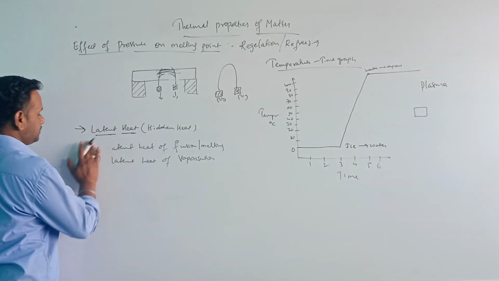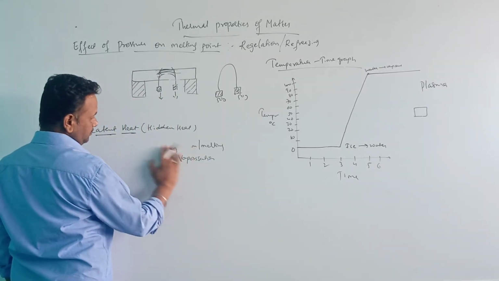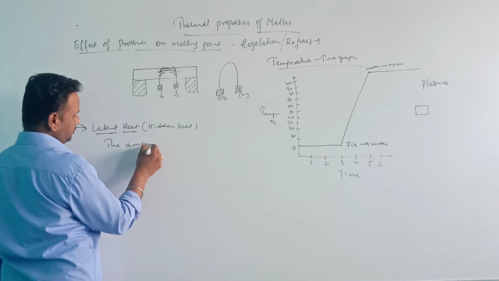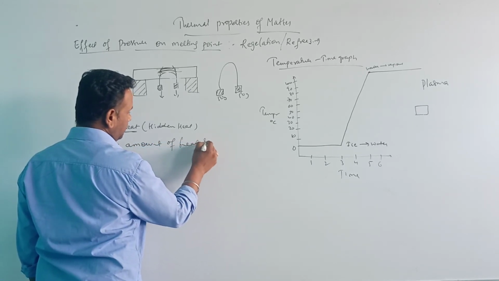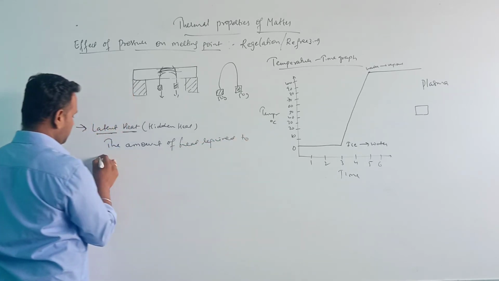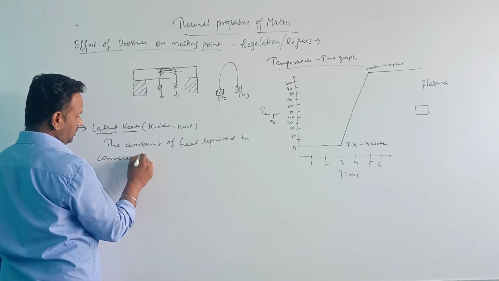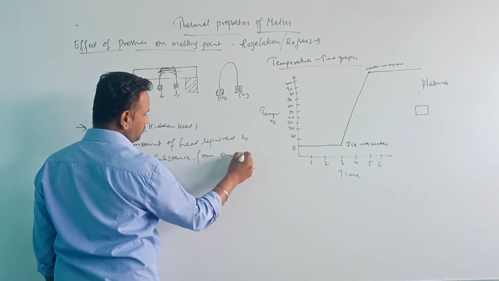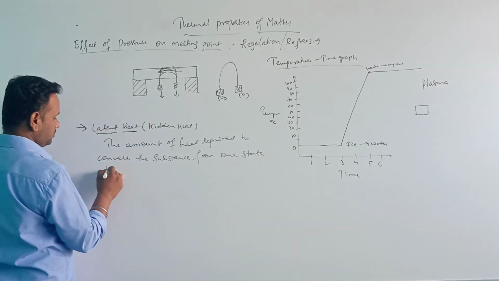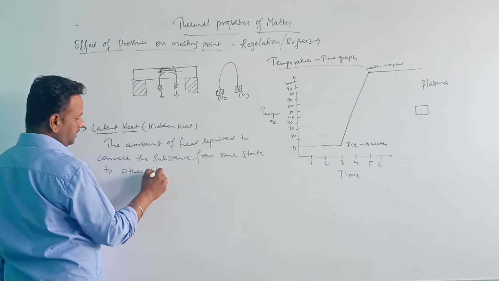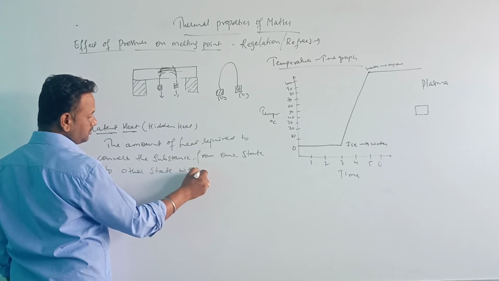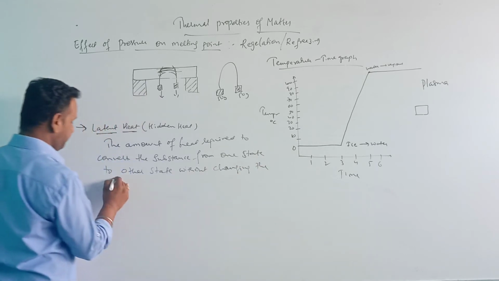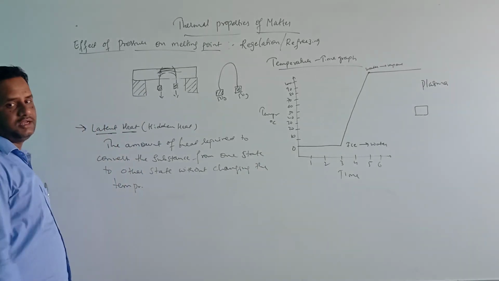I will write the definition here. What do you mean by latent heat? The amount of heat required to convert the substance from one state to another state without changing the temperature is called latent heat.